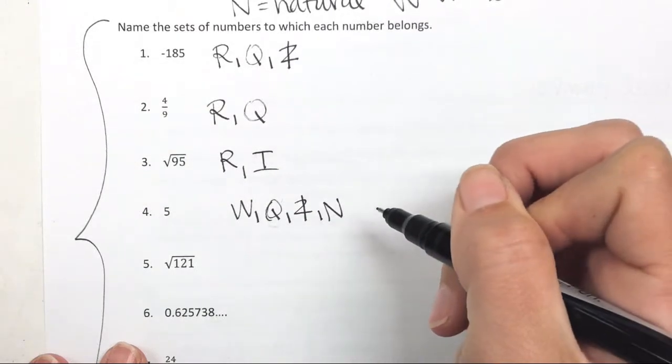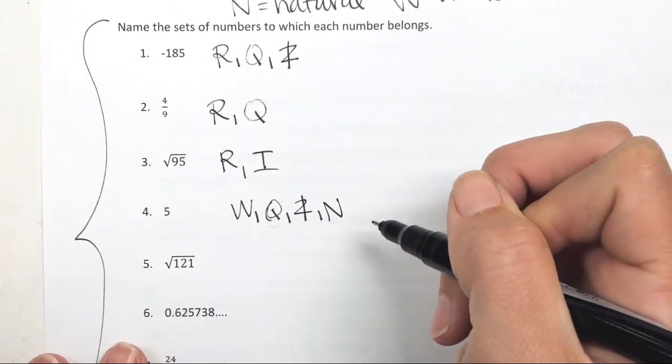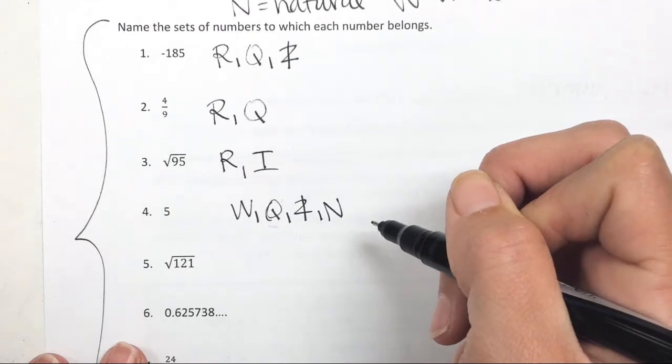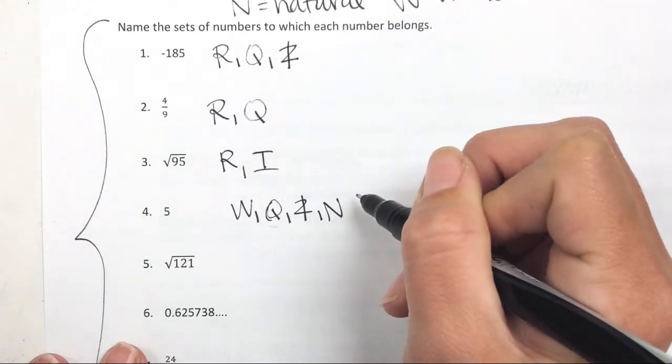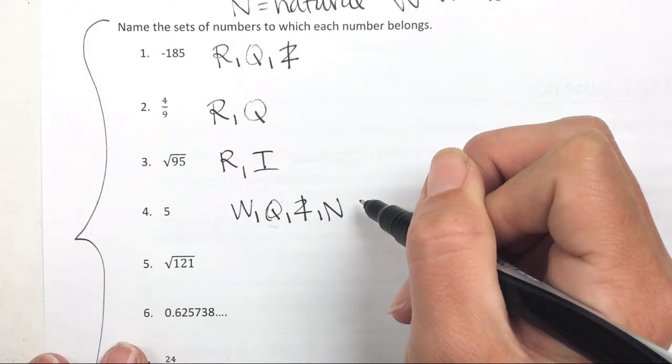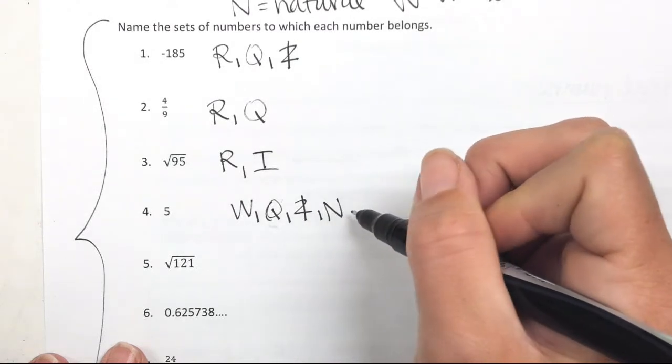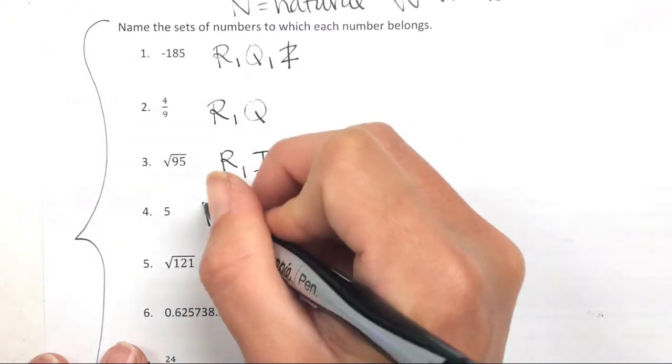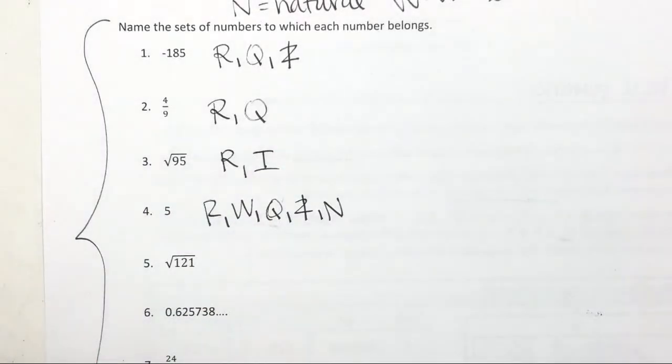Wyatt, give me another one. Georgia, give me the last one we need. Z's already up there. Go ahead, R. All of them are real. Do you know what a number is if it's not real? Imaginary, but we won't get into that.